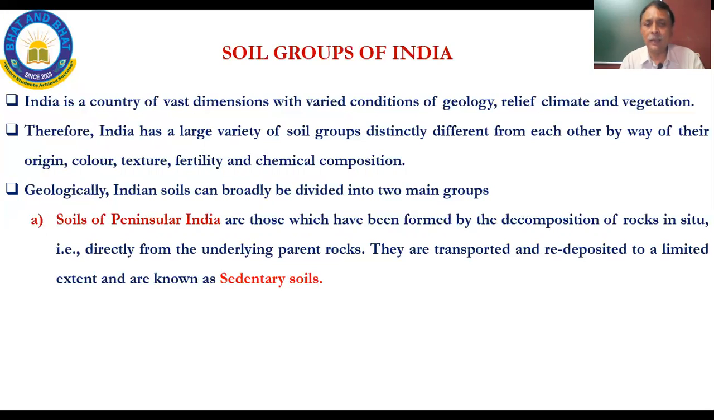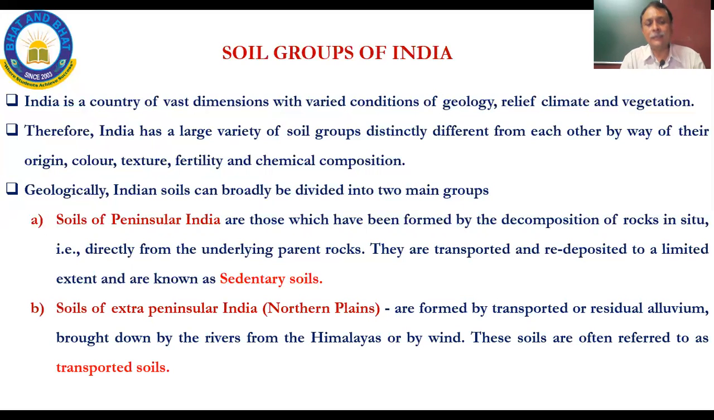The soils of peninsular India are those which have been formed by decomposition of rocks in situ, that is directly from underlying parent rocks. They are transported and re-deposited to a limited extent and are known as sedentary soils, because they are produced in situ. They are present where they were produced itself. Even if some transportation happens, it is only by a short period of rainfall or some small rainfall. There is no major river-carried transportation there. So this is one geological type which is known as the sedentary soil.